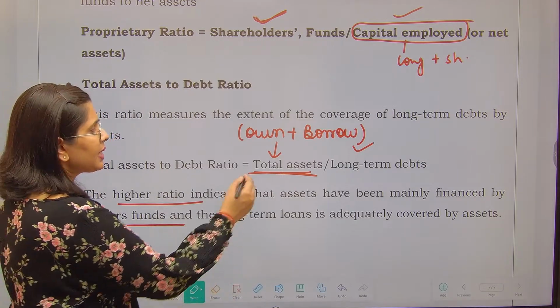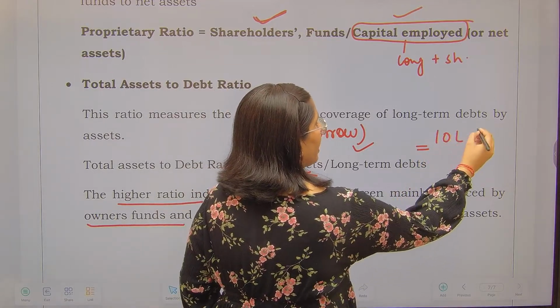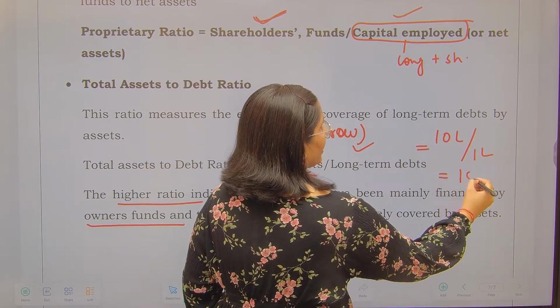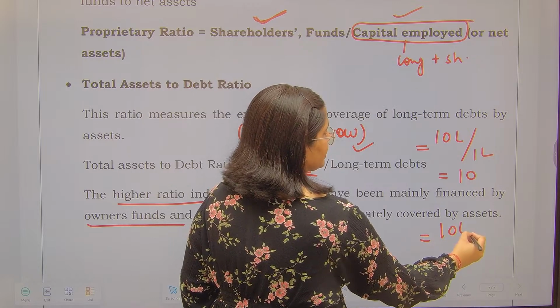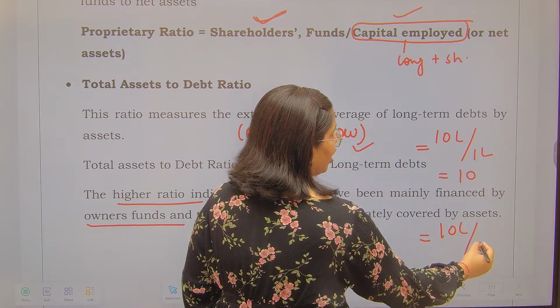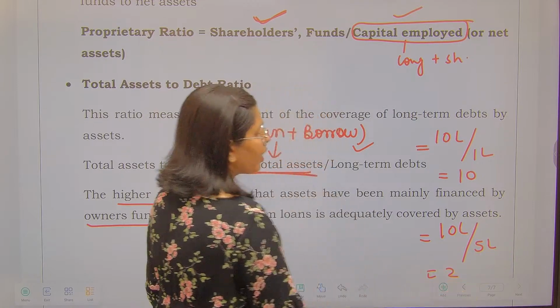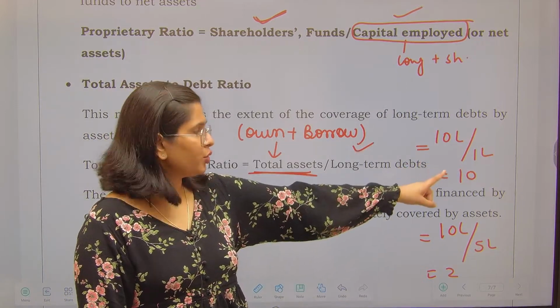Higher ratio means, suppose my total assets are 10 lakh and my long-term debts is 1 lakh. So my ratio is 10. And suppose my assets are 10 lakhs and my long-term debts are 5 lakhs. So my ratio is 2. Now compare these two. Here the ratio is high.